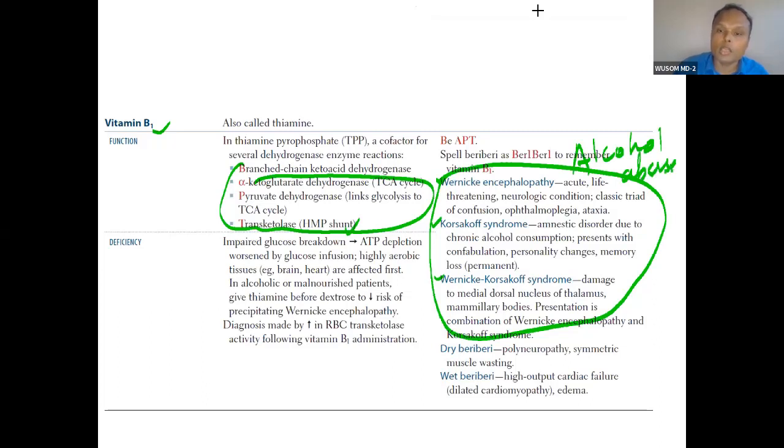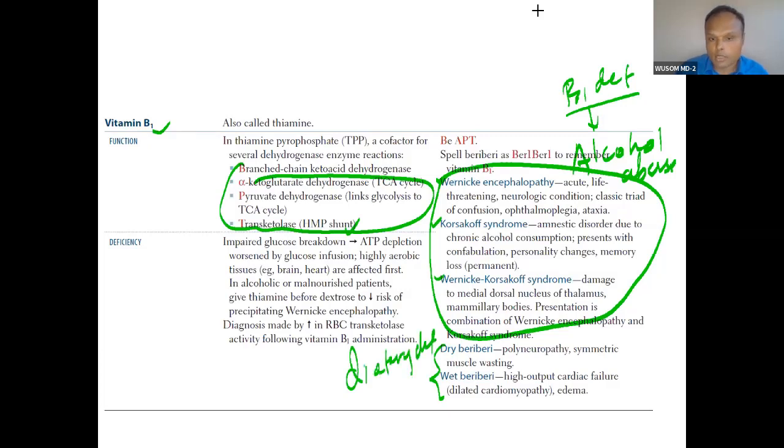So alcohol will cause vitamin B1 deficiency, one. And second is dietary deficiency. Dietary deficiency will cause beriberi, dry beriberi and wet beriberi. You have to remember two presentations for dry beriberi: neuropathy and myopathy. N and M. Both the neuropathy and myopathy are symmetrical: polyneuropathy and symmetrical myopathy, N and M for dry beriberi.